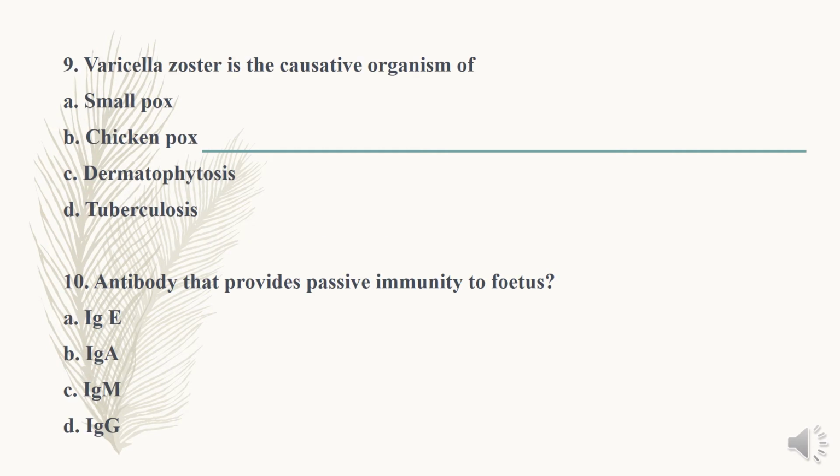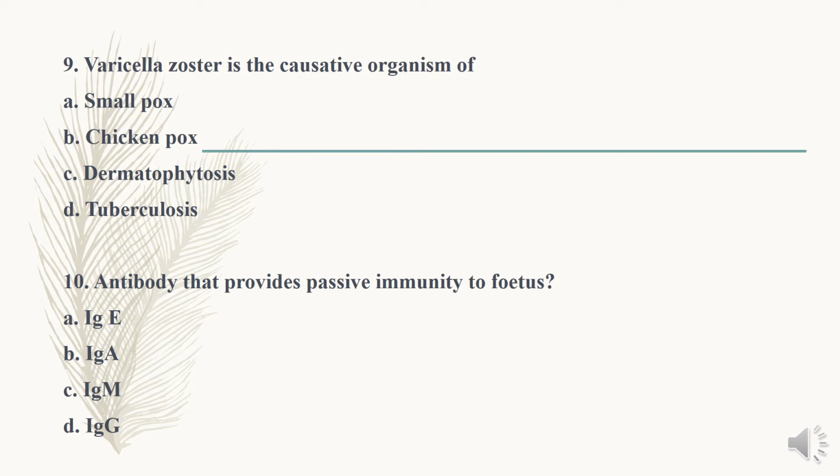Next question, question number 9. Varicella zoster is a causative organism of A. Smallpox, B. Chickenpox, C. Dermatophytosis, D. Tuberculosis. The smallpox causative agent is, as we all know, variola virus. Option B is chickenpox. Chickenpox is caused by varicella zoster.